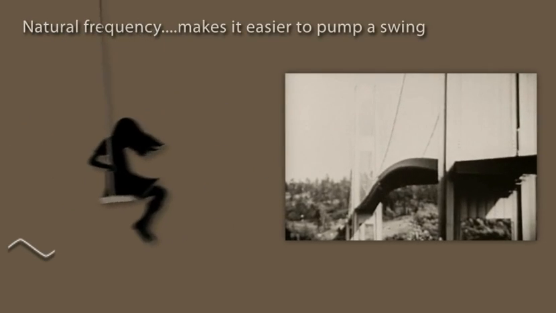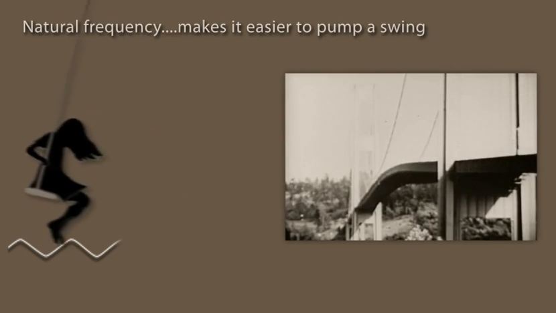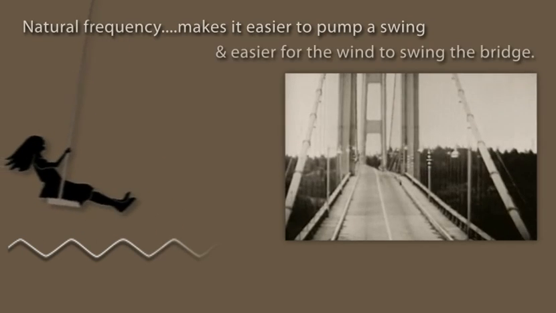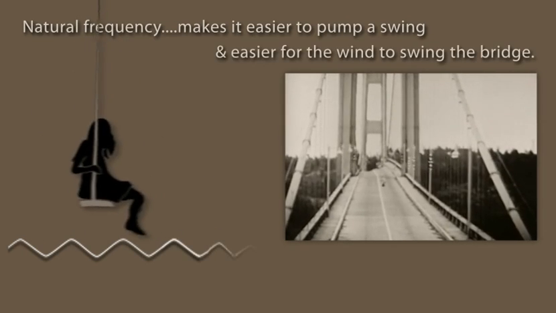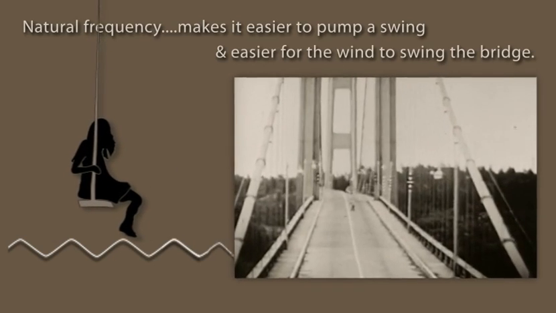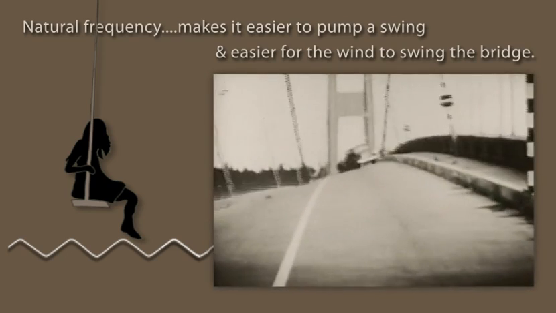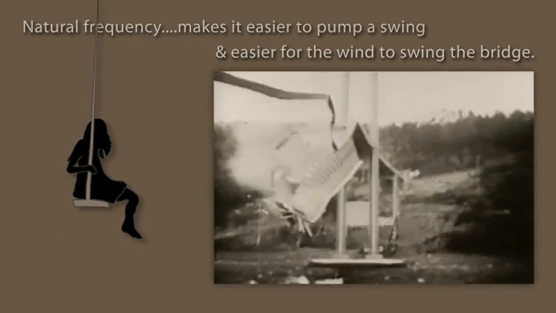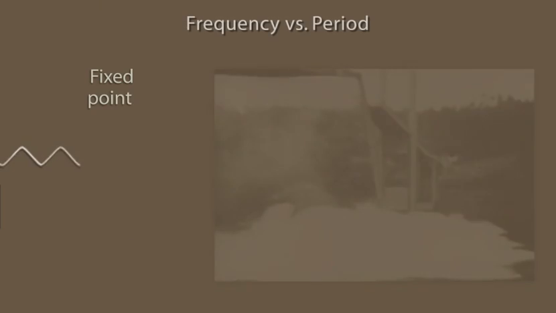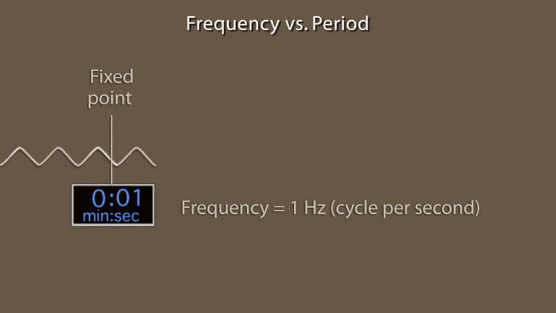To understand the resonance of buildings during earthquakes, we will look at other resonance systems. The natural frequency of a swing makes it easy to maintain the motion using little energy. A prolonged wind swung the bridge on the right at its natural frequency until it exceeded its structural integrity and tore apart.